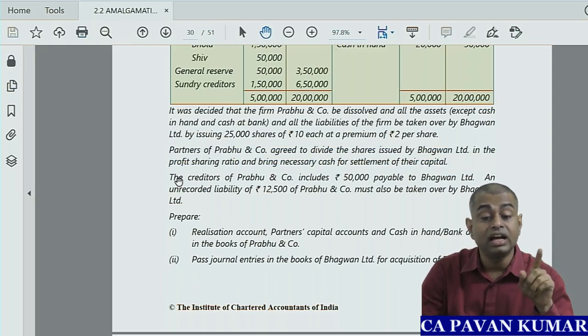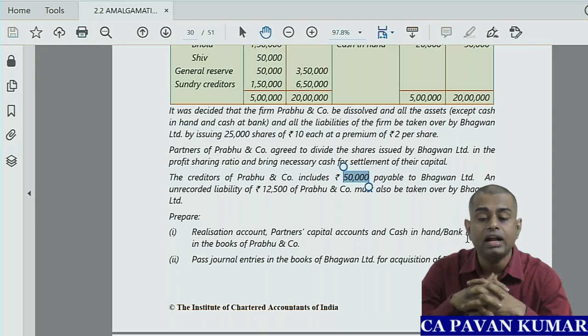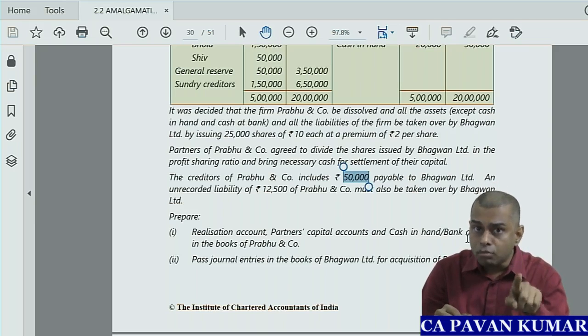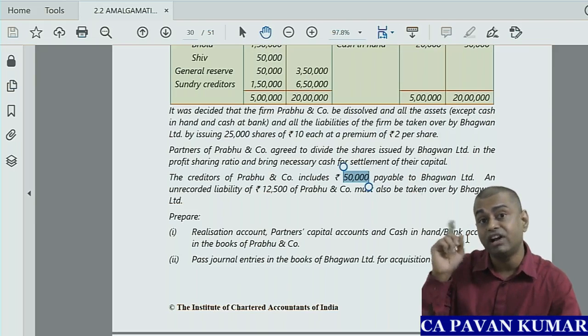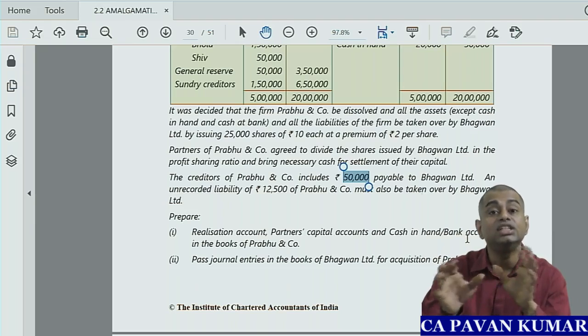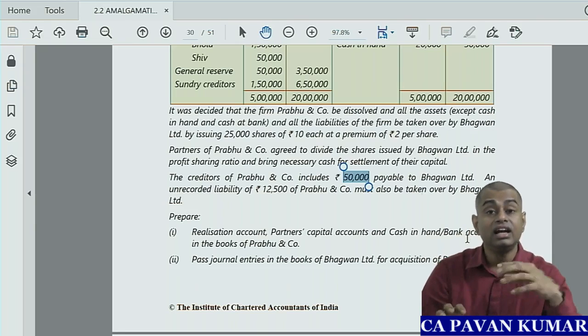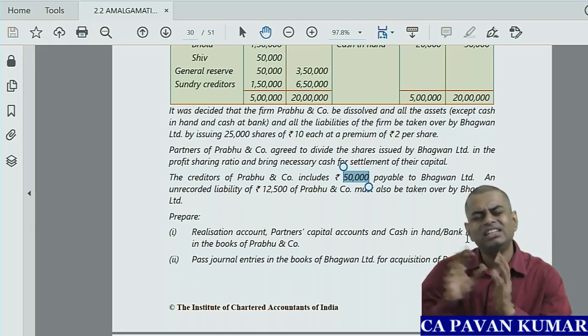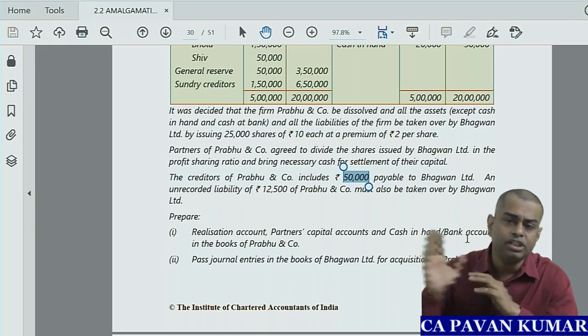Then next one, the creditors of Prabhu and Company includes 50,000 payable to Bhagavan Limited. What to do? Transferor books, no effect. Transferee, intercompany indebtedness is to be cancelled. Creditor account debit to debtor account. Remember, as it is like your amalgamation. Amalgamation of companies is there, no?